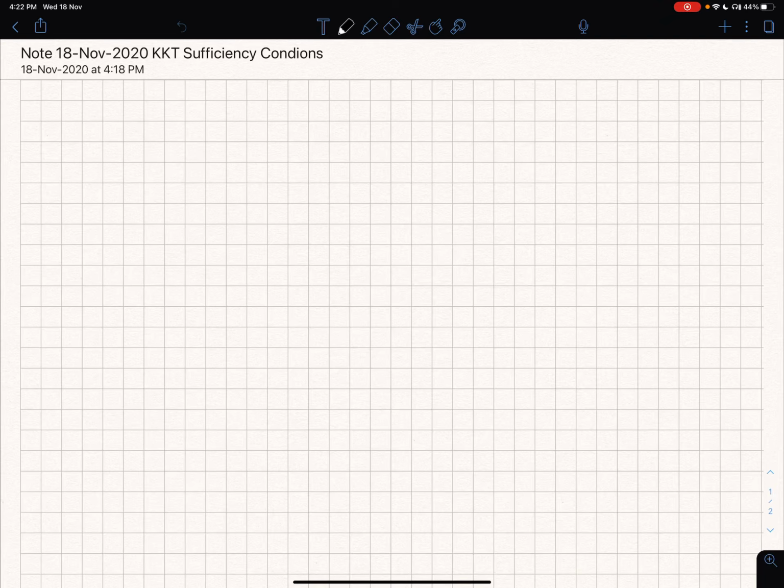Yeah, welcome back. So today we are going to do the second order sufficiency conditions, and we'll start with the NEP problem. This is proposition 2.3.2.1 of Bertsekas. So what is the problem that we are considering?